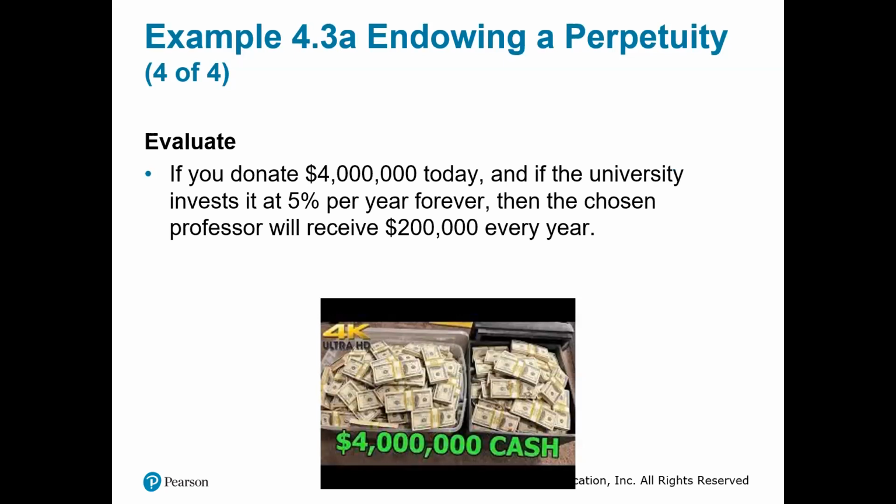So if you donate the $4 million today, and if the university invested at 5% per year forever, then the chosen professor will receive $200,000 every year.